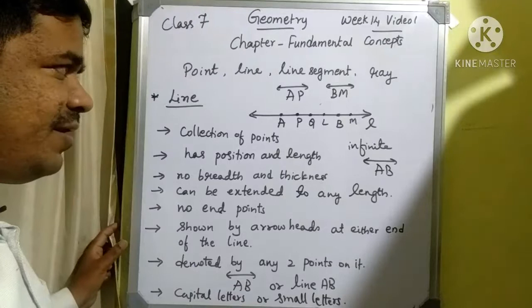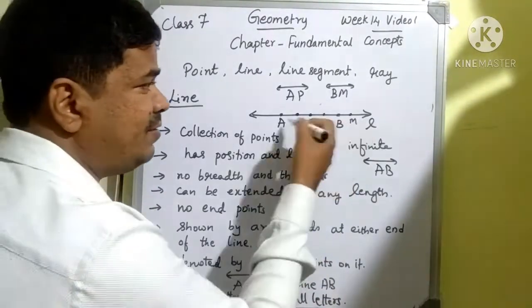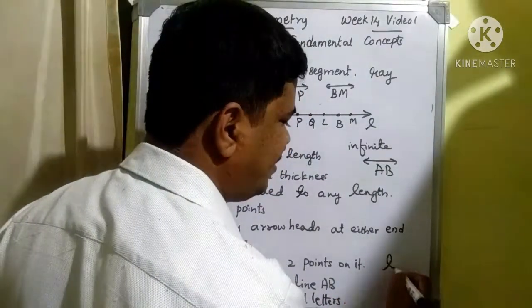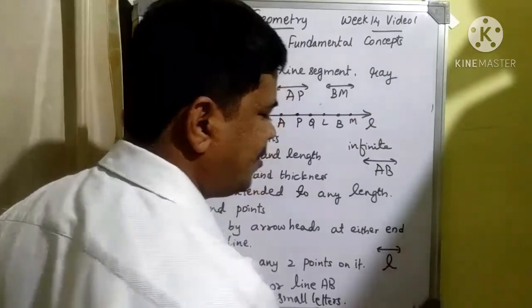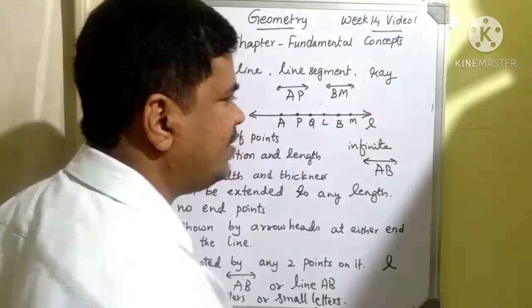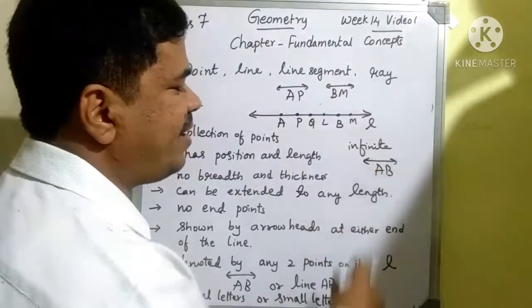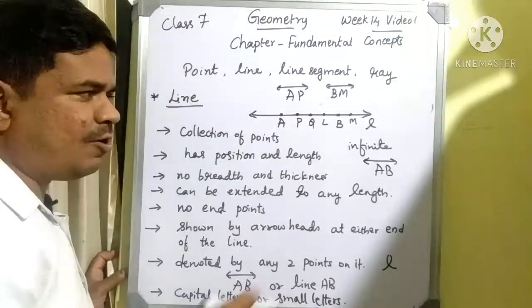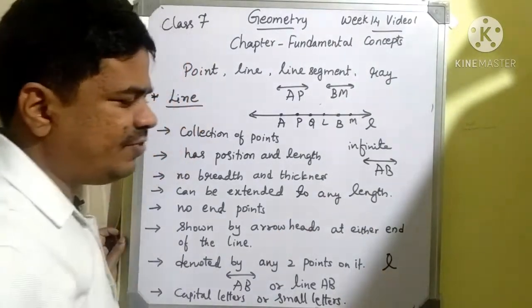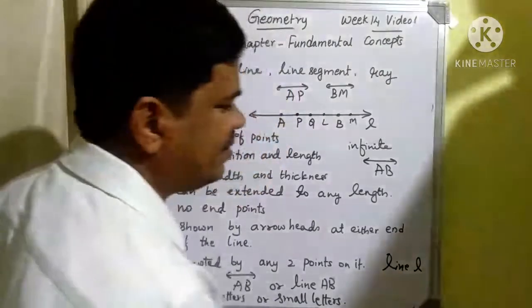Next, it has capital letters or small letters. Even I can use small letters for representing the line. That means if I want to represent a line, I can write line L, but instead of using the arrowheads, you can write simply line L. If you are using capital letters, you can use the arrowheads on the top of the capital letters. If you want to represent it by small letters, you can write line L like that.